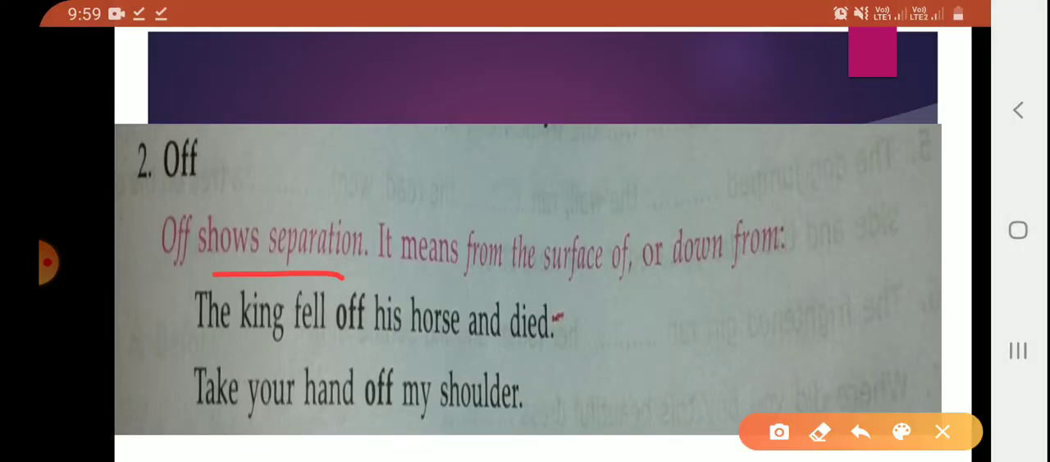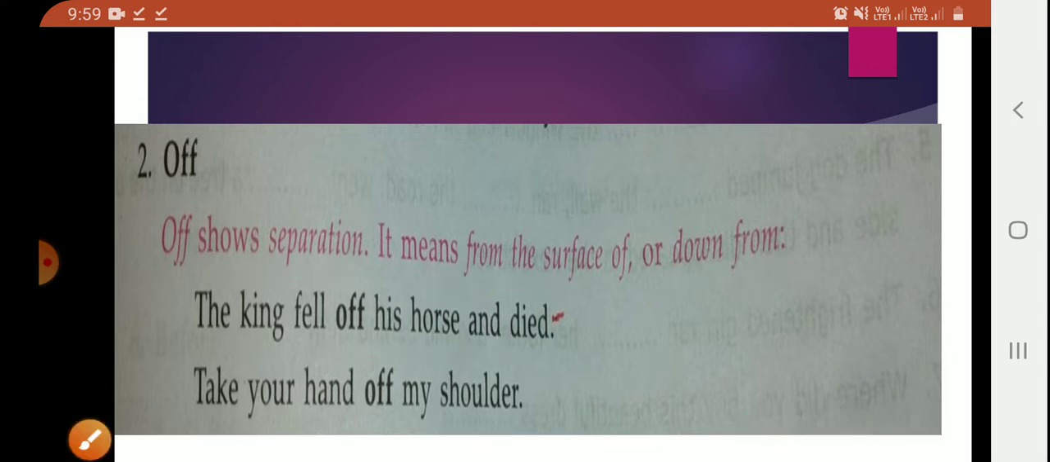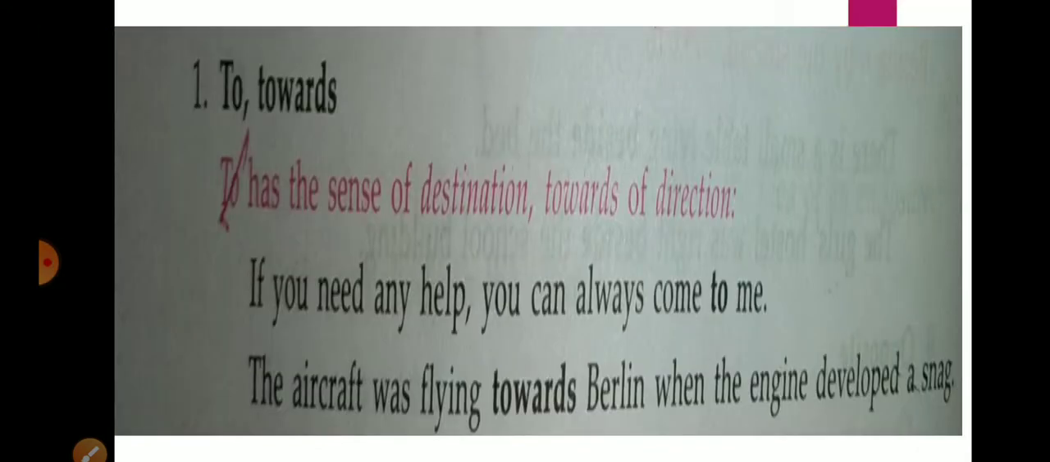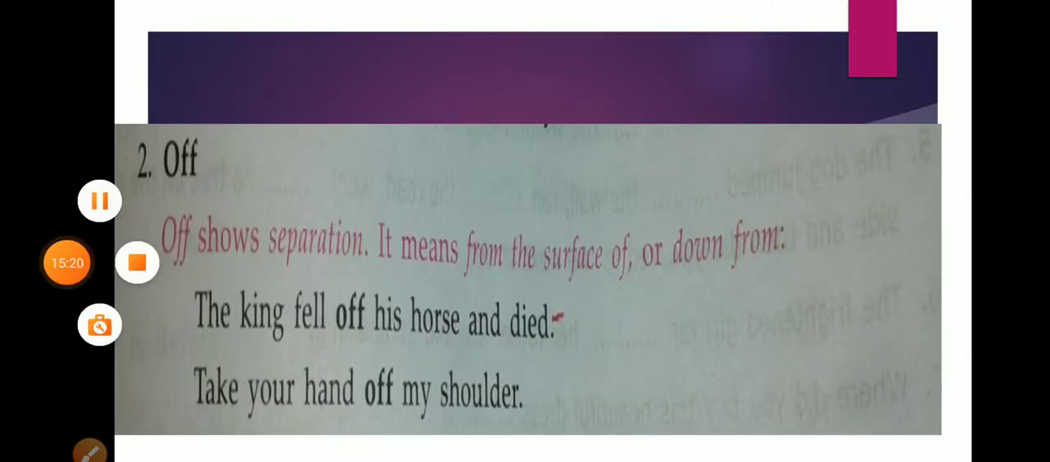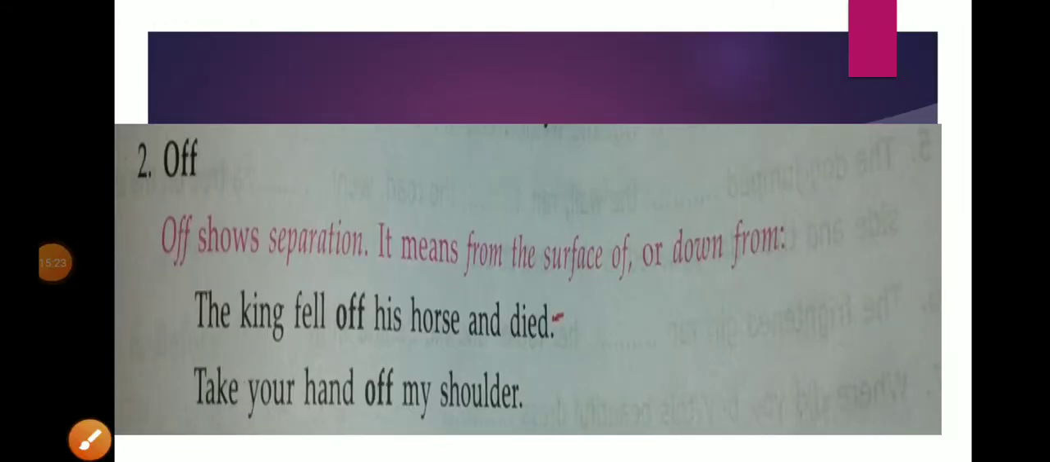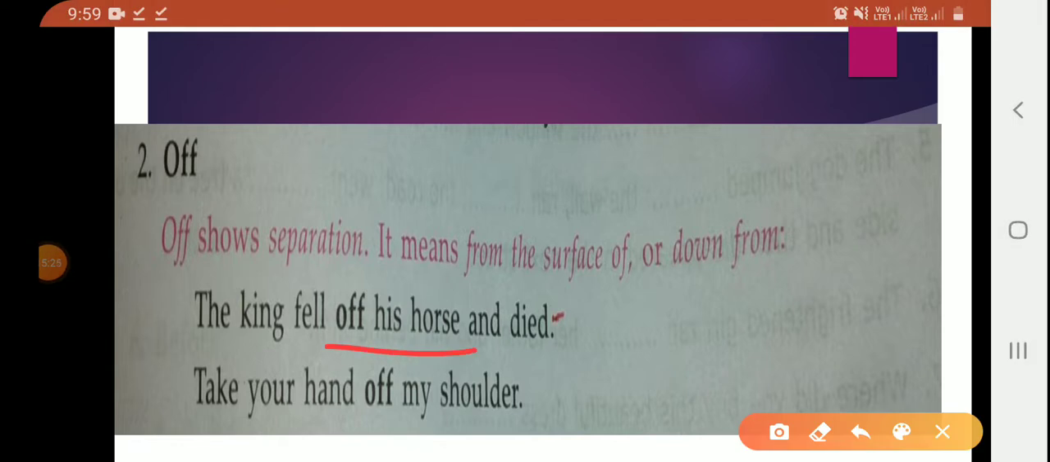Next is off. Off shows separation. It means from the surface of, or down from. Means the king fell off his horse and died, means the king went away from his horse and died. Take your hand off my shoulder, means your hand should be separate from my shoulder. We are using off there when we show separation.